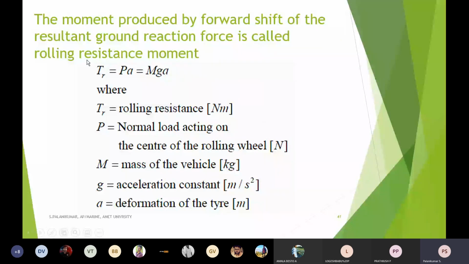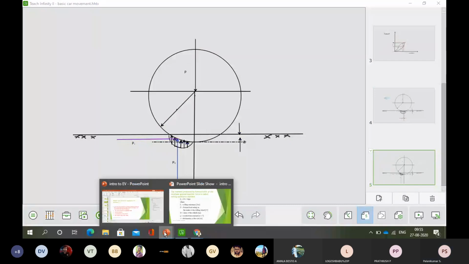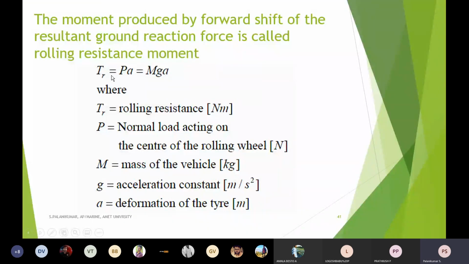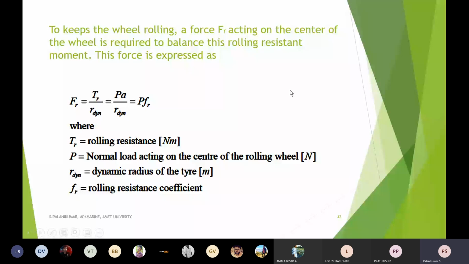This force is totally against the applied force, and we can calculate it by knowing how many Newton meters it has and the load in Newton, which is the mass of the vehicle multiplied by 9.81, the acceleration constant, and the deformation. From these two we get Fr, the rolling force, a force acting on the center of the wheel which is required to balance the rolling resistance.